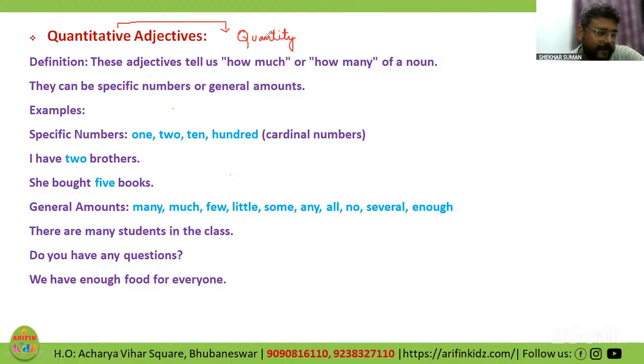So quantitative adjectives are such kind of adjectives which give us the idea about quantity. These adjectives tell us how much or how many of a noun. So how many, that means what? They are countable. And how much, it gives me quantity, but uncountable.